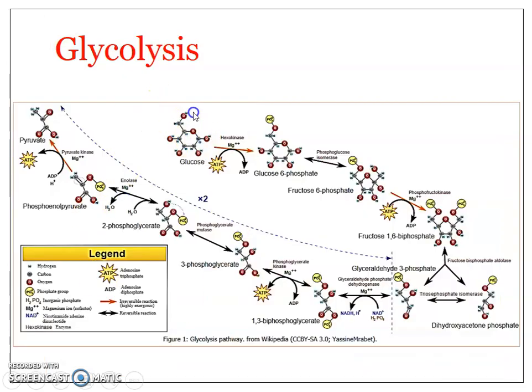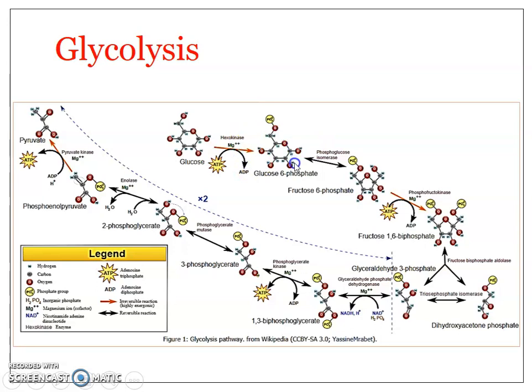Now this is an outline. Here you can see the glucose molecule. These red arrows indicate irreversible processes. So in glycolysis, you can see 3 separate steps where the reaction is irreversible, and all other steps are reversible, catalyzed by the same enzyme. The first one is glucose to glucose 6-phosphate, where ATP is used up, and the enzyme is hexokinase. It requires magnesium ion as the cofactor.